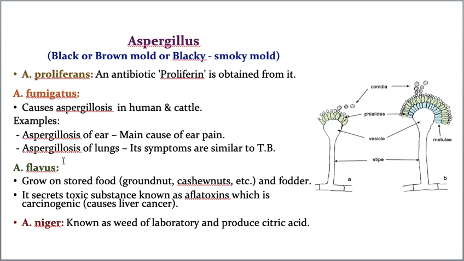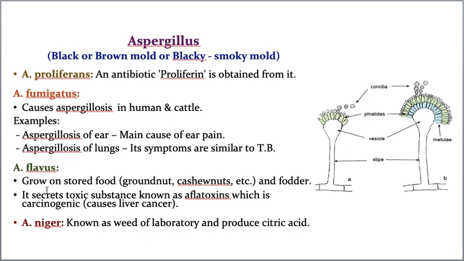Now, the third example is Aspergillus flavus. Aspergillus flavus usually grows on stored food, like groundnut. You store groundnuts for many days, and cashew nuts also for many days.